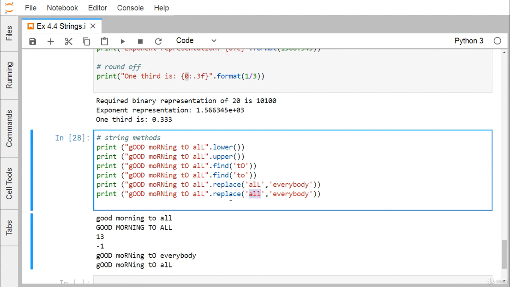In this way, we have discussed how to operate with strings and what the different string methods and operations are that can be carried out in this session.